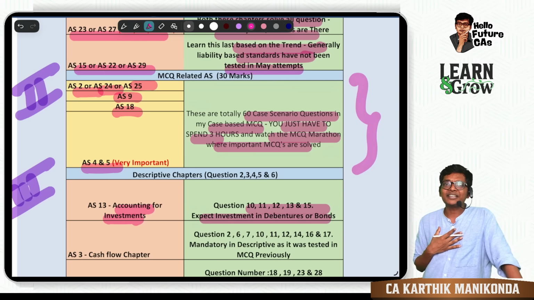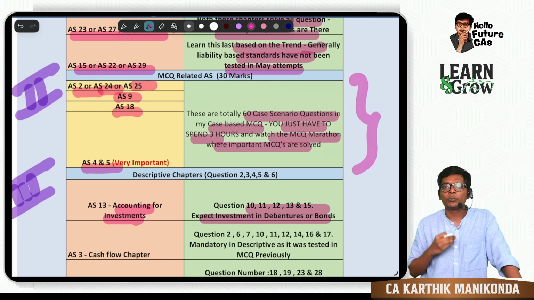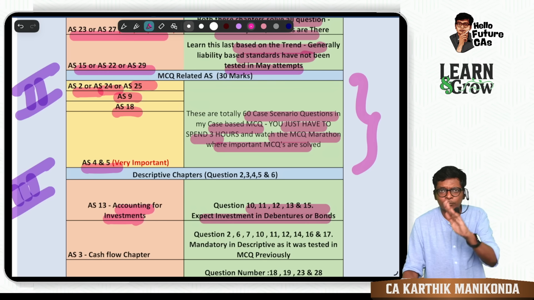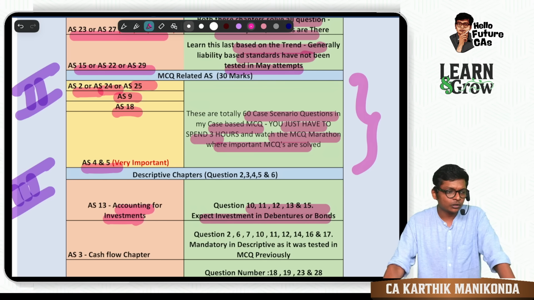Sir, where can I find this PDF and everything, guys? Everything is available in my Telegram group. You just join the Telegram group or go to CA Classroom free resources and you will find it over there.